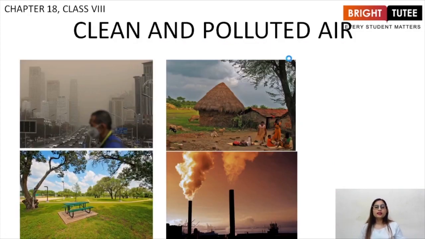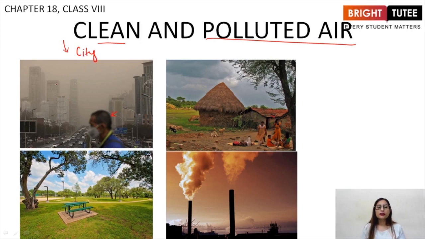Now let us take a reference to define clean and polluted air, right? Students, the first picture is a picture of a city, right? There's a person wearing a mask and there is a fog kind of thing in the city. You cannot see anything clearly because of this fog. It is basically smog that you will be studying in this chapter.